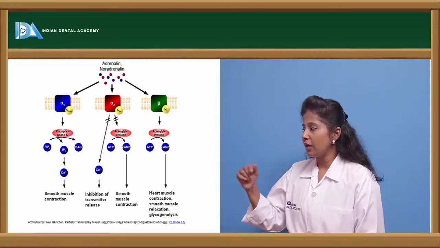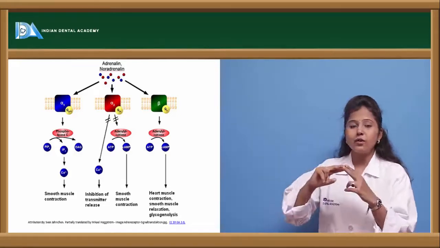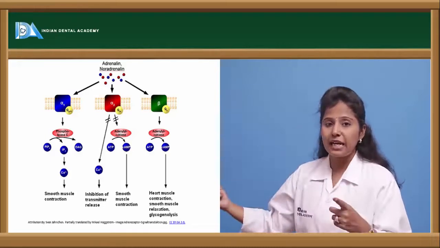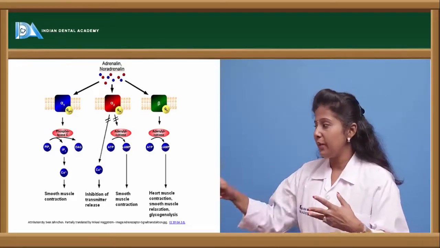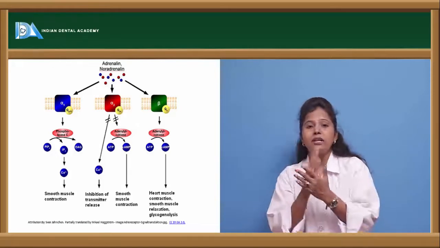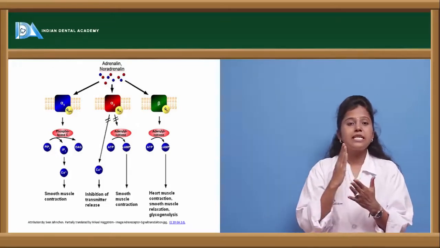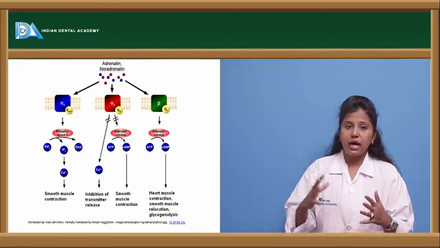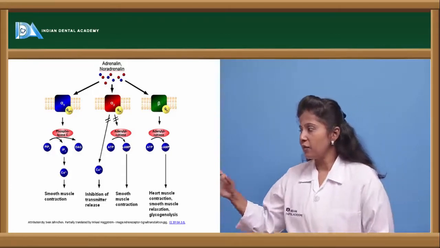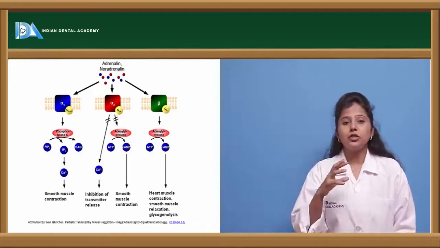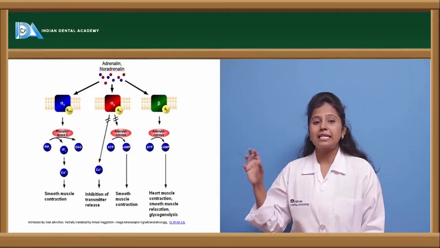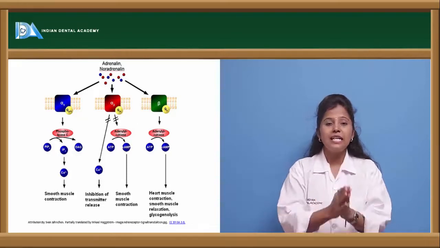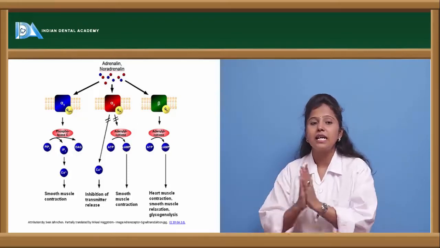Whereas alpha 2 receptors act in a two-way manner. If they bind to alpha 2 receptors directly, the calcium levels will be elevated, leading to the inhibition of transmitter release, or we can say the transmitter signals can be inhibited. And apart from that, because of the action of the enzyme adenylyl cyclase, ATP is converted into cyclic AMP.